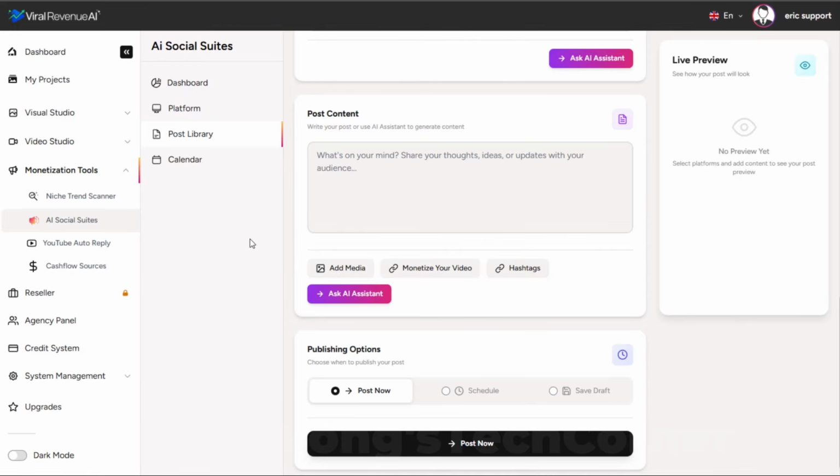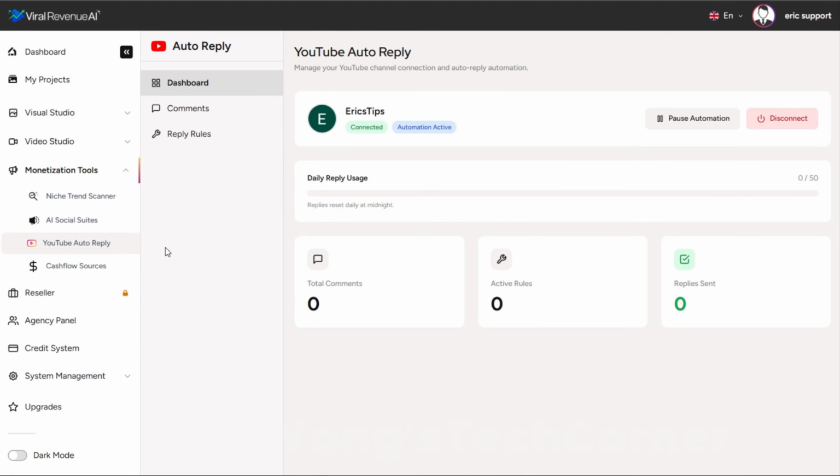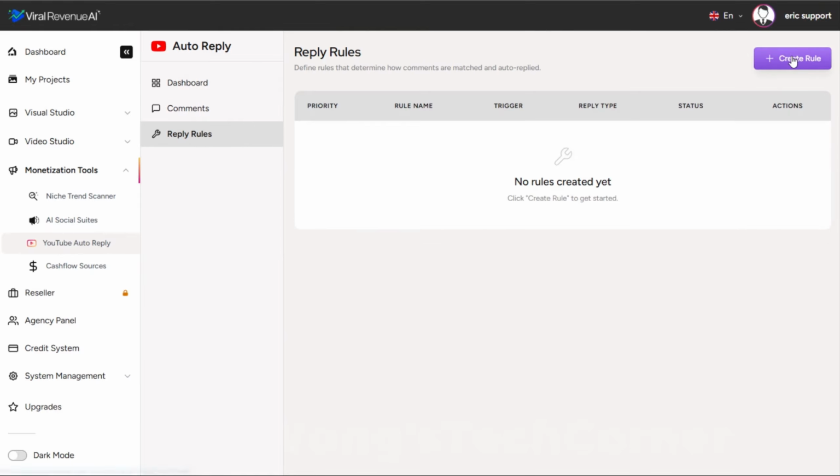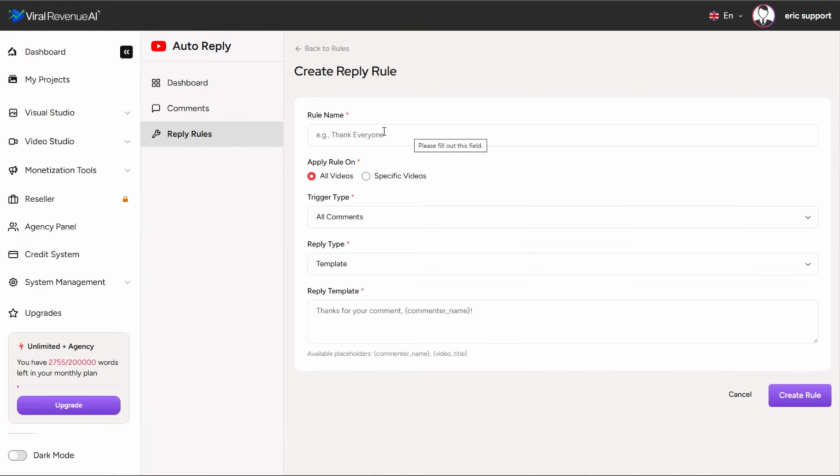Speaking of social media, we have another tool for you here called the YouTube Auto Reply tool. And it's just exactly what it sounds like. Now, we already connected a YouTube account in that previous step in the AI social suites. Once you've connected a YouTube account, you can immediately implement this auto reply feature. And so what you want to do is go to reply rules and create some rules. So we'll click create rule. We'll give that rule a name.